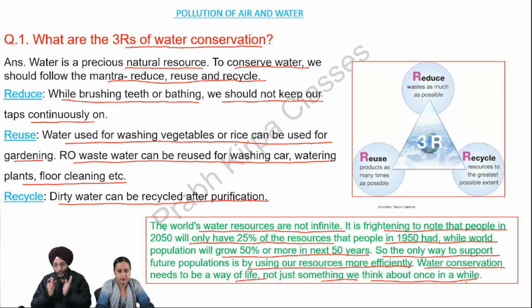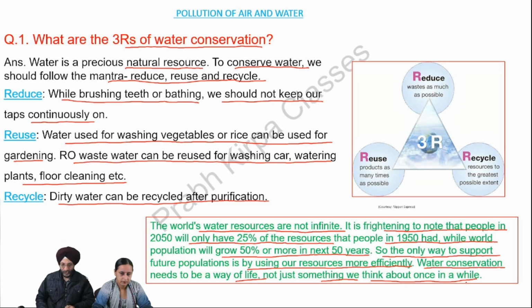So we can use this water for washing our cars, watering plants, or for floor cleaning. We can also recycle the dirty water. If we do not use the water resources in a judicious way, then the coming generations will have to suffer a lot.